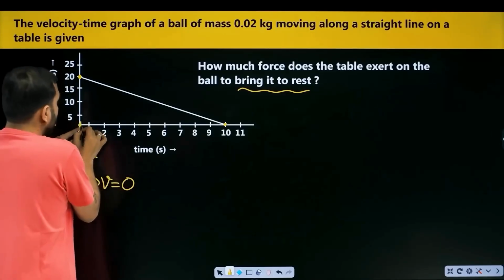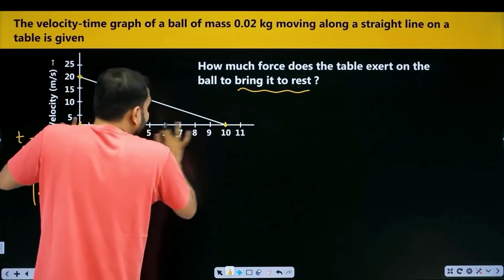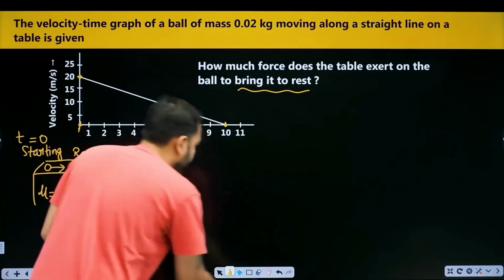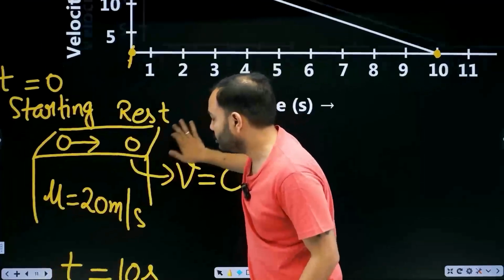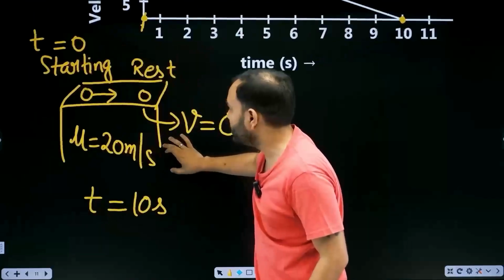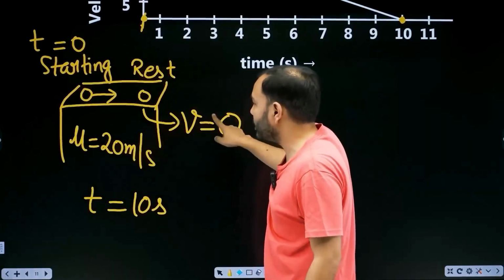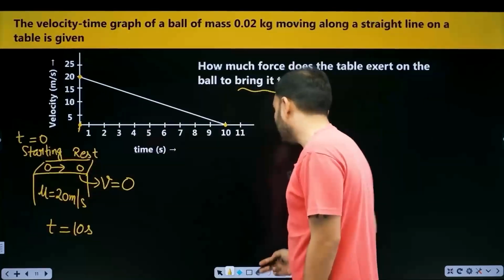How much time did the whole of this game take? See, when time was 0, velocity was 20. When time was 10, velocity was 0. How much time did it take? 10 seconds. So this game took 10 seconds. The ball is moving on the table. When time is 0, it started with this speed. It came to rest after some time. Final velocity 0. How much time did it take? 10 seconds. Clear? Beta, it has become very easy.